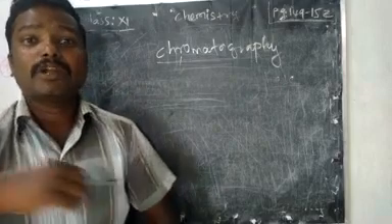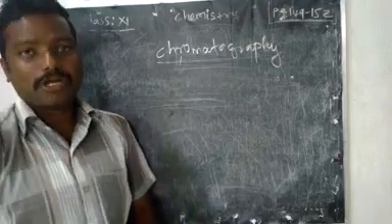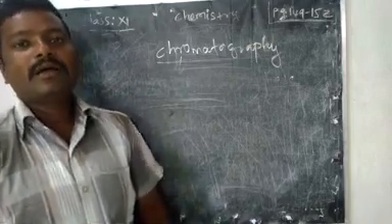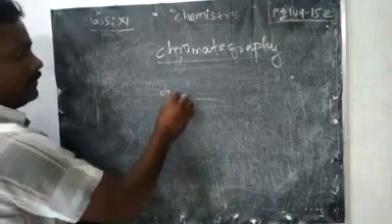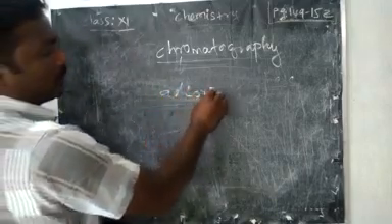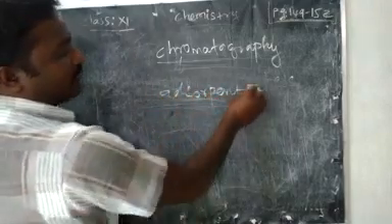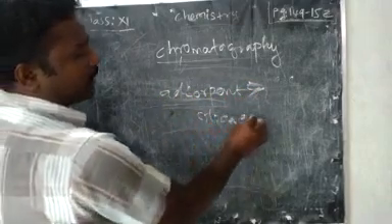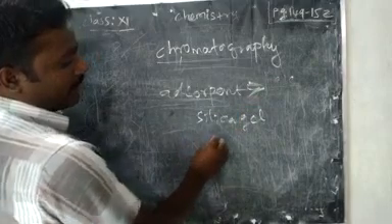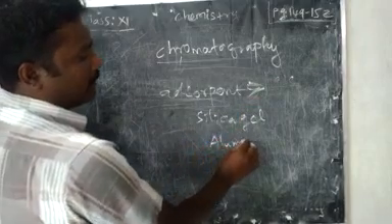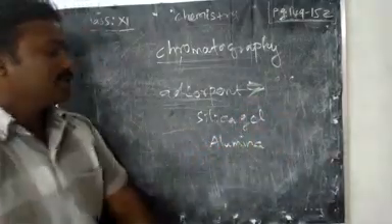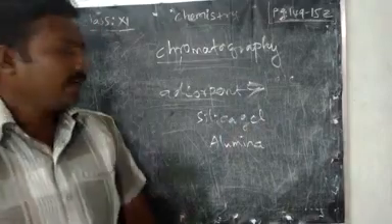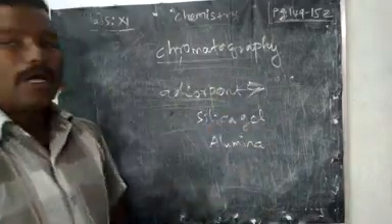By using the different degrees of adsorbing character, we use an adsorbent. The adsorbents we mostly use are silica gel as well as aluminium oxide, which we can call alumina. These are the most common adsorbents, silica gel and alumina.